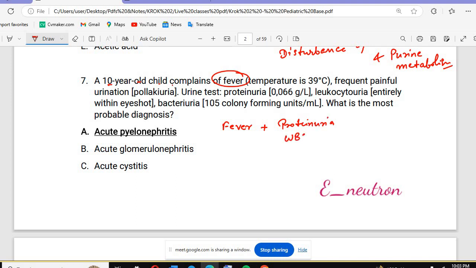WBC is there, like leukocyturia. Bacteria is there. So what is the most probable diagnosis? If you see the patient is having the fever, along with that you will see the WBC cast in the urine. The most probable answer will be pyelonephritis.